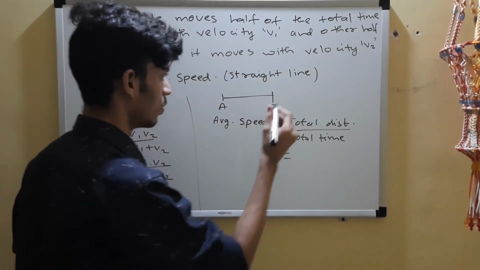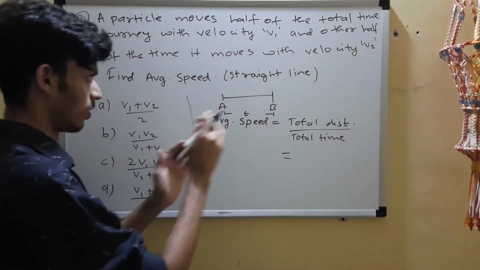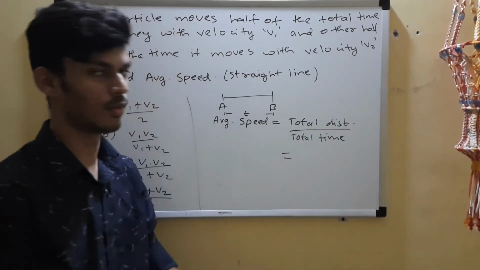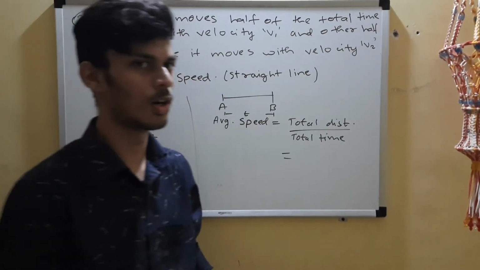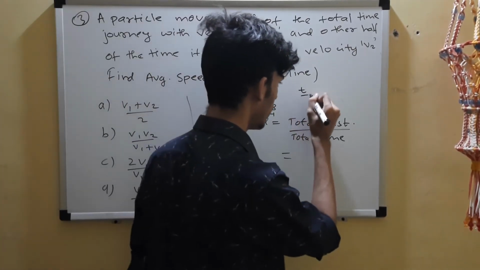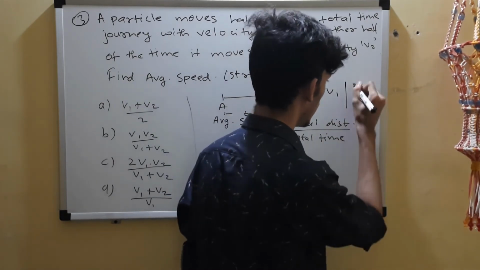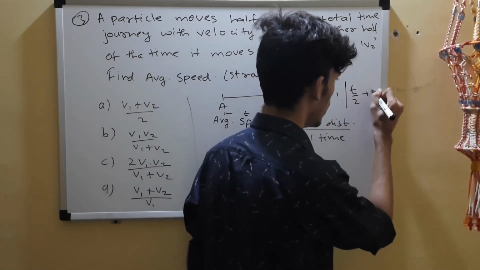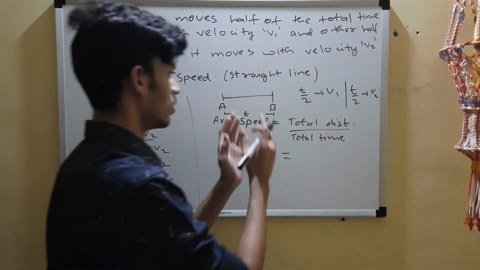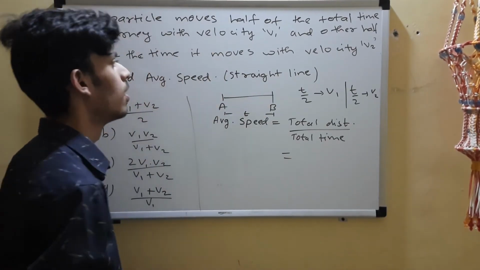Let the total time for this journey from A to B, a straight line, be t. We don't know what t is. It can be 1 hour, 2 hours, anything. Half of the time, t by 2, it moves with velocity v1, and the remaining half it travels with velocity v2. So half of the time and not half of the distance.